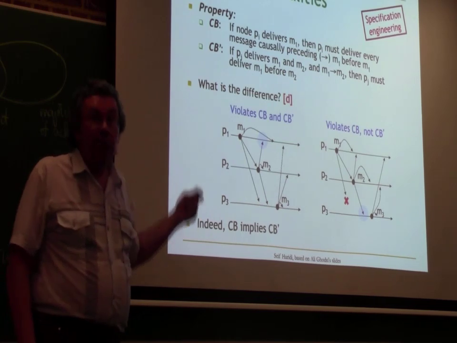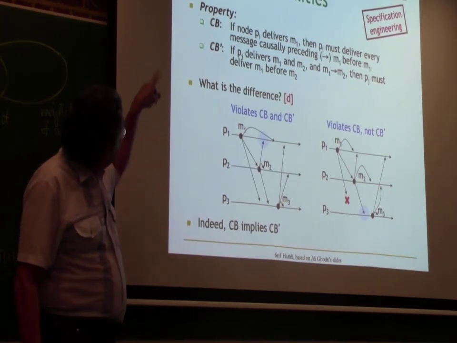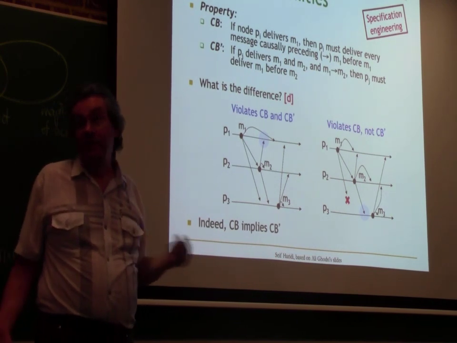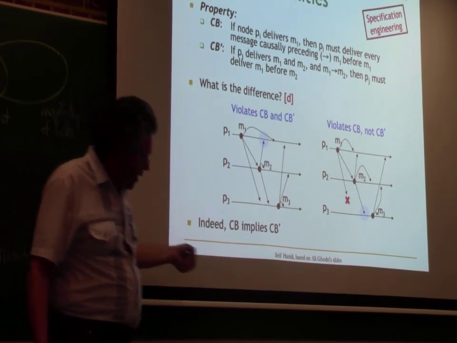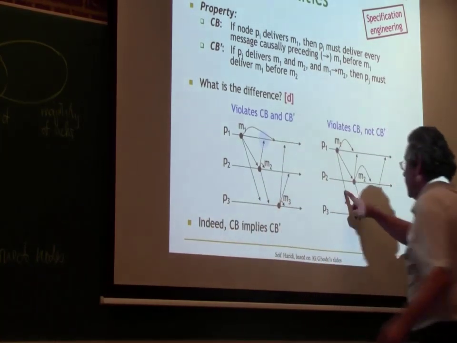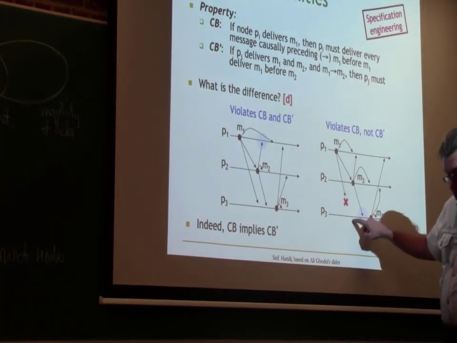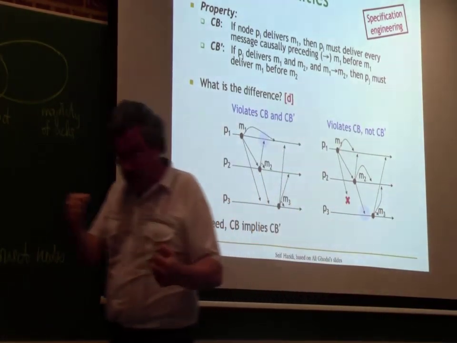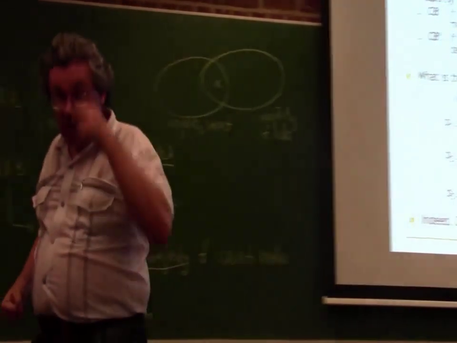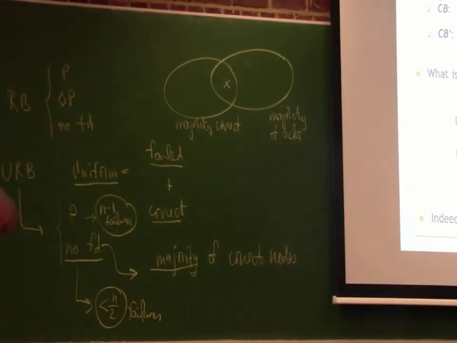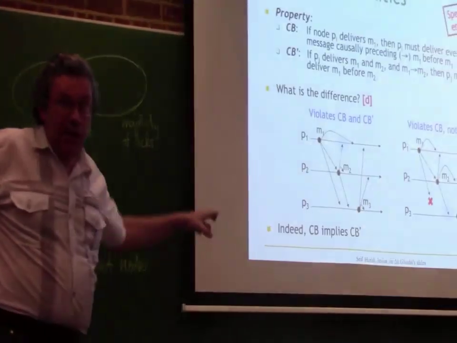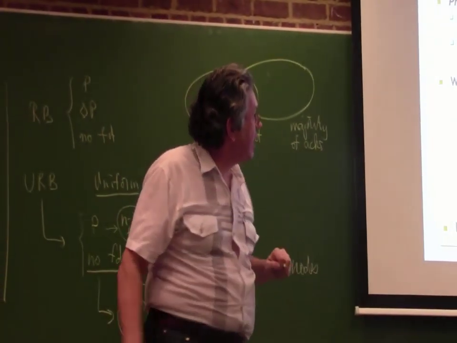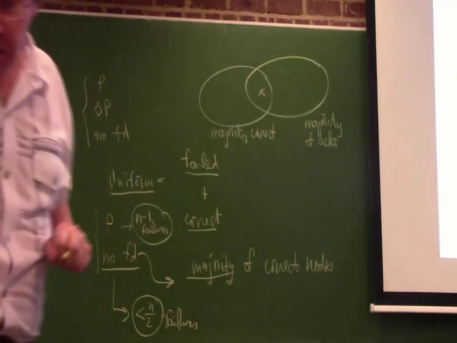So which property are we going to use in our algorithms? If we want causal broadcast, which one do we want? CB. I think we want CB, because this is not a good case. We want all the causal preceding messages to come in if a message is delivered. So this is an example of what I call specification engineering: thinking hard about the specifications and figuring out the small differences.